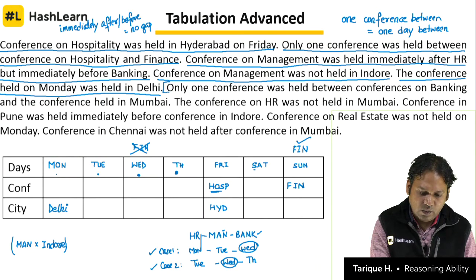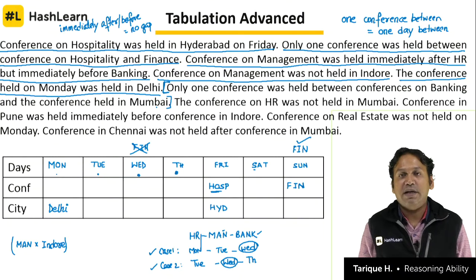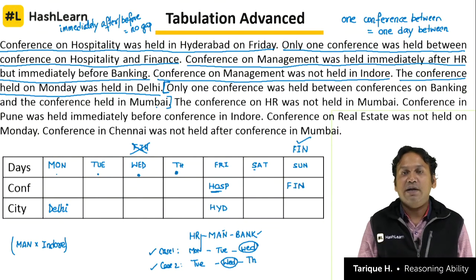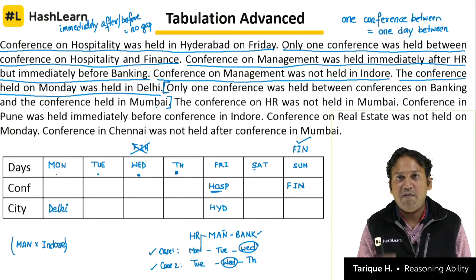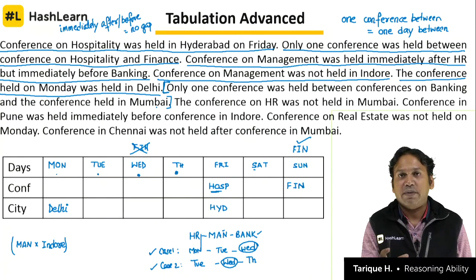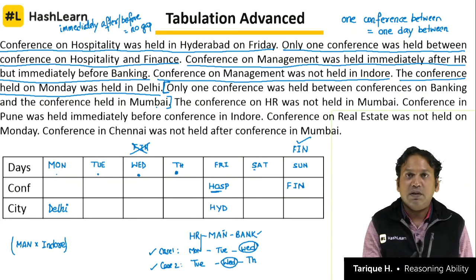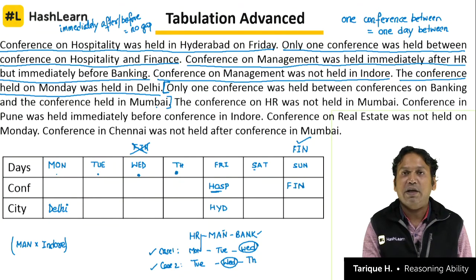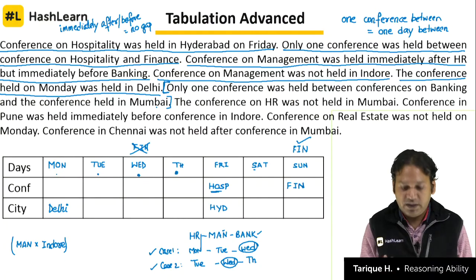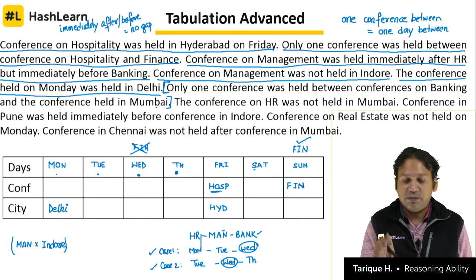Now this is the vital clue. In every question set, every puzzle set, whether it is seating arrangement or a matching type tabulation question, there will be one major clue that will determine whether you are going to get the answer for the question or not. If you cannot work with this vital clue, the main clue of the question, if you don't solve it, you will not get the answer. Okay? So how do we use this clue?